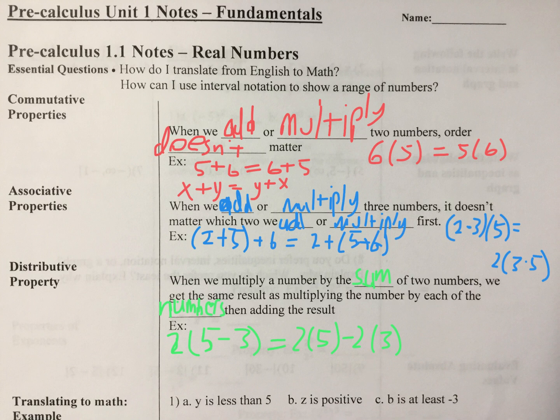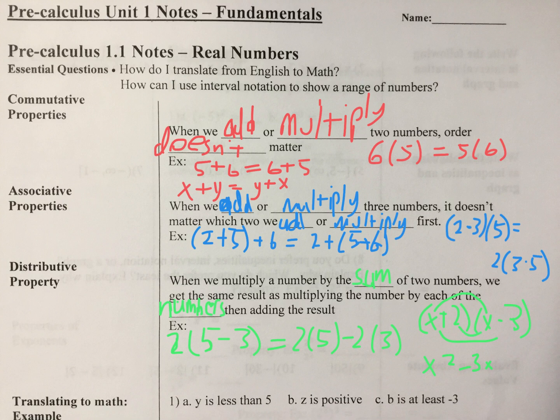Another thing on this one, though, whenever we do FOIL, so if you have x plus 2 times x minus 3, you probably learned FOIL here: first times first is x squared. Outer times outer is negative 3x.